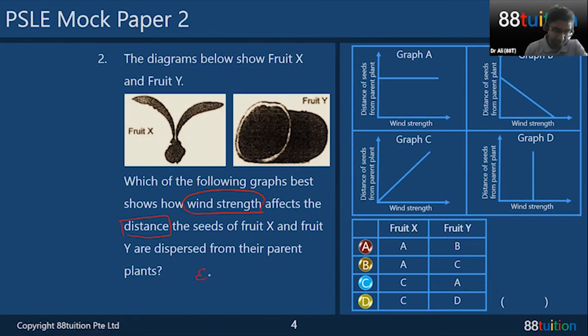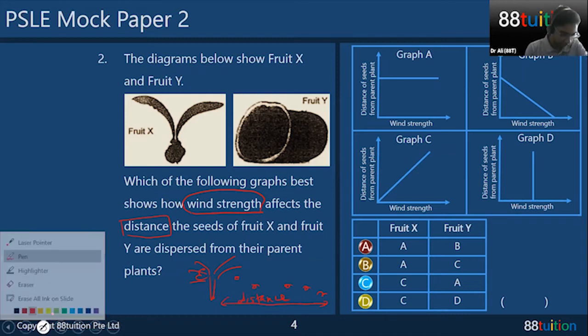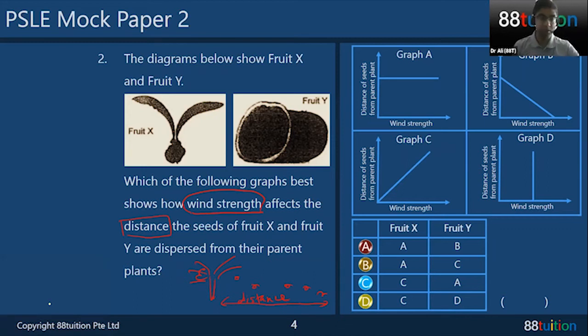So basically, you have a plant and seeds that will be dispersed, and this is the distance they're talking about. When you have wind power, the seeds will be dispersed. I'm using the word fly here, but actually the word is disperse. So this is a keyword.